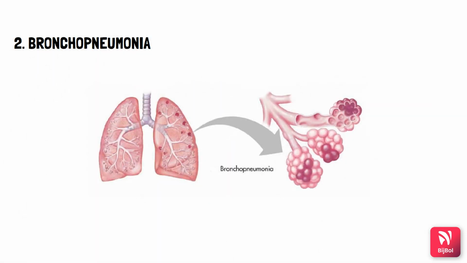Next is bronchopneumonia, which begins in the terminal bronchiole and then gets scattered in the air sacs throughout the lungs. This bronchopneumonia can also involve the whole of the lung, which is not the case in lobar pneumonia.